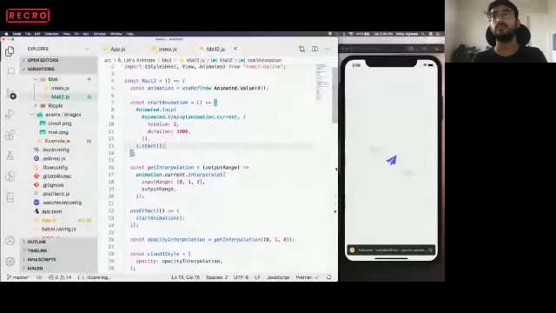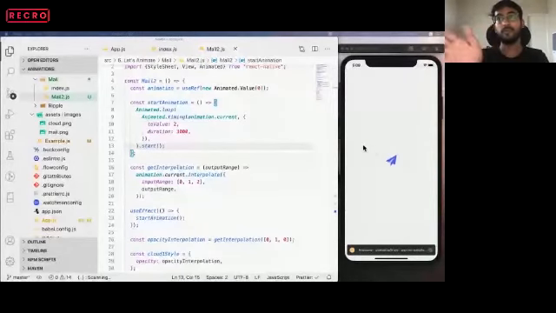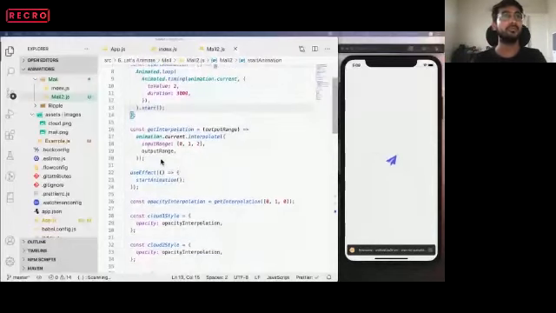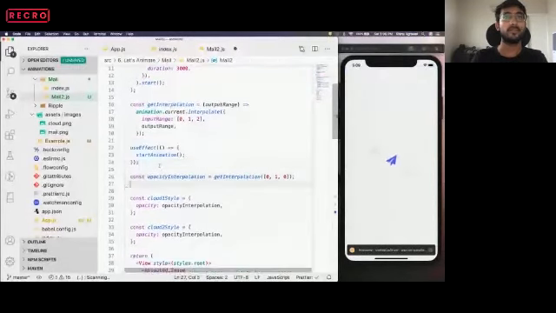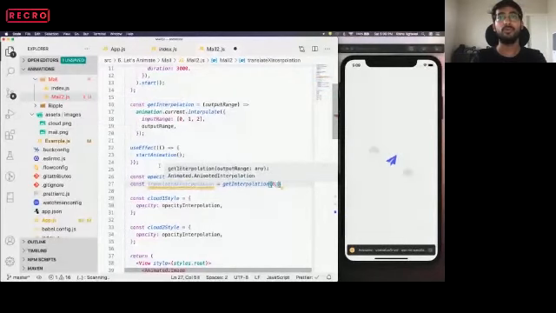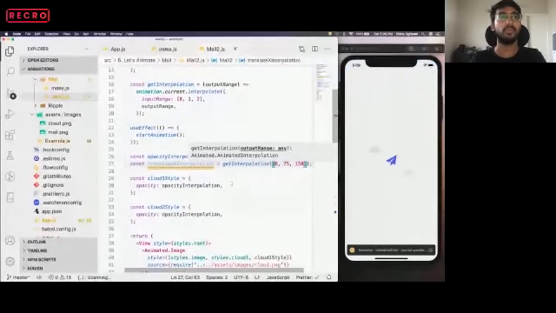Cool. Next, let's translate these clouds, the top one to right and the bottom one to left. So we'll create two interpolations again. Let's say translate X interpolation. So let's say we want to translate from 0 to 75 to 150. Okay. Now we'll apply to cloud1.